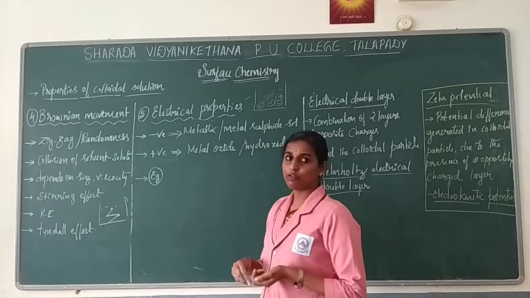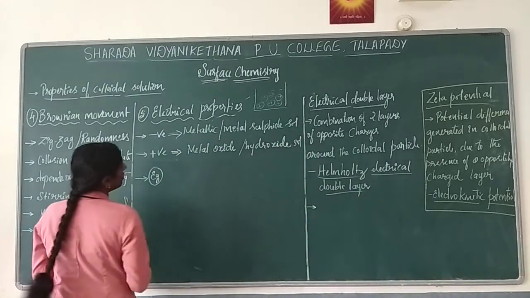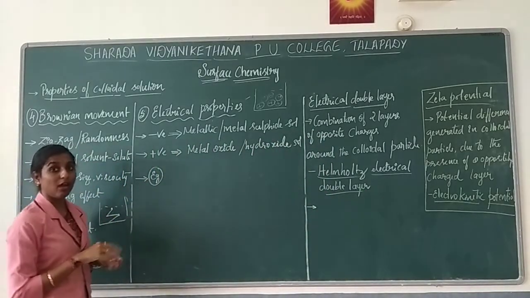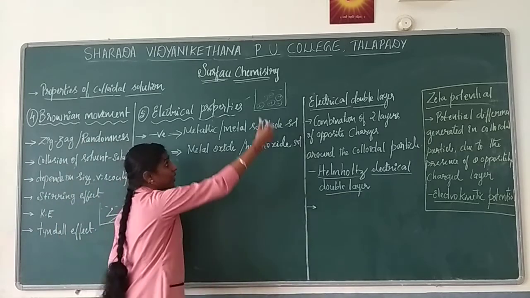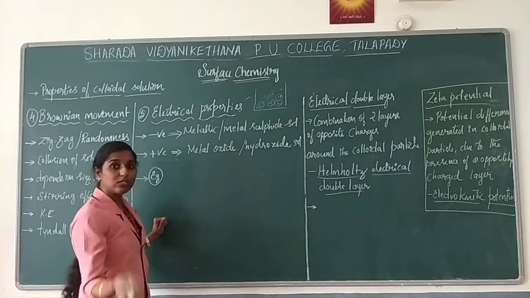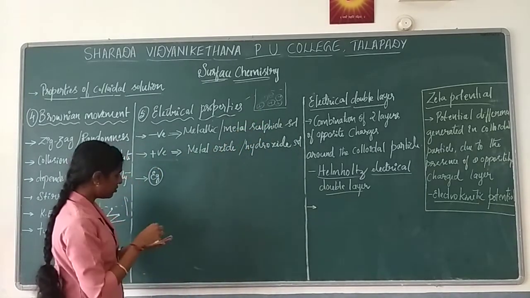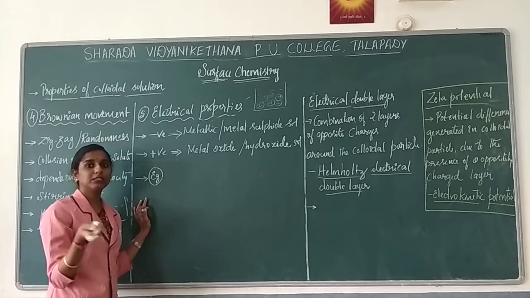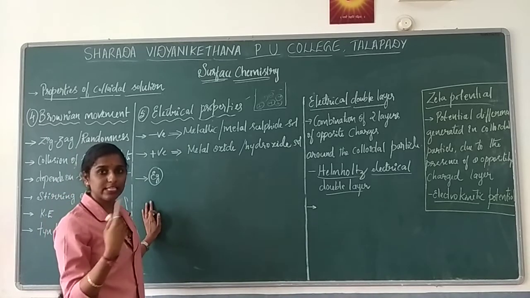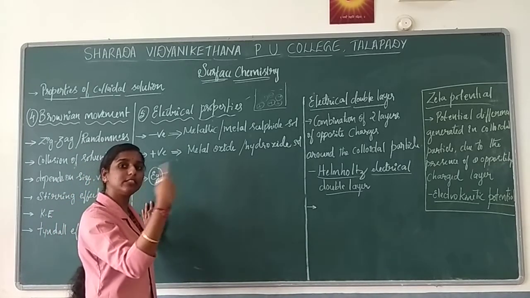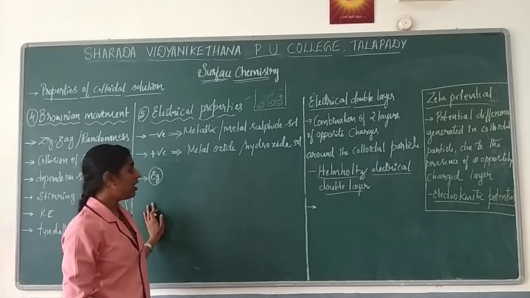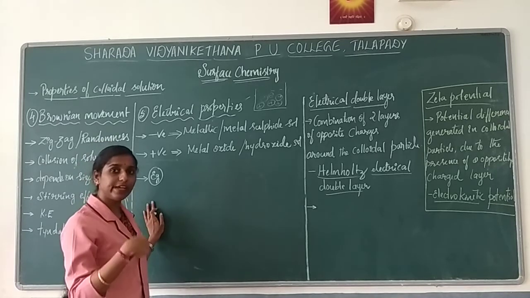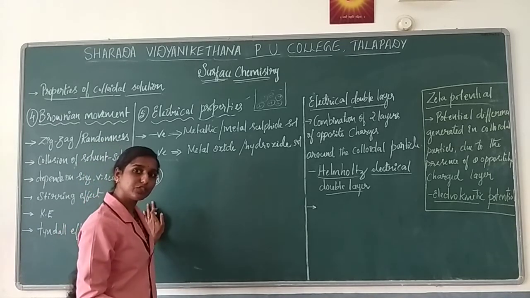Now we will go with an example where you can understand this electrical property, and on what basis we can say the whole colloidal solution is positive or negative. Consider that I take two solutions: a mixture of AgNO3, silver nitrate, and a mixture of potassium iodide. One will be the dispersed phase and the other will be the dispersion medium.